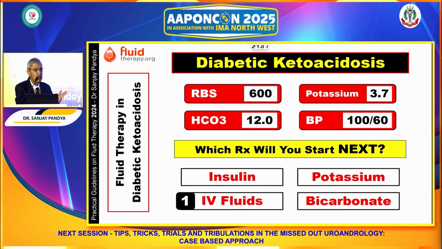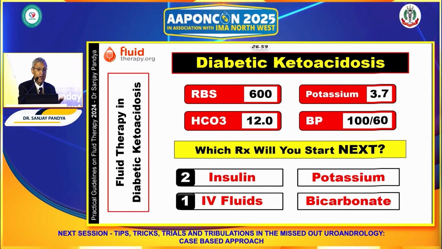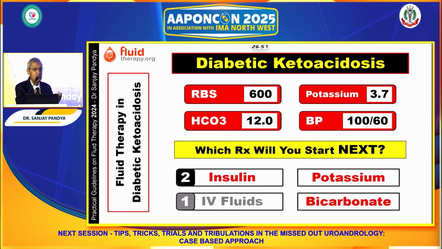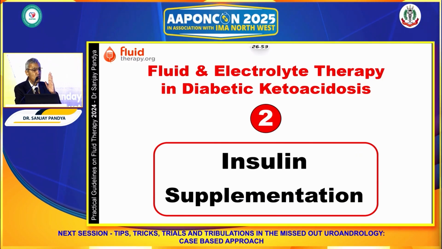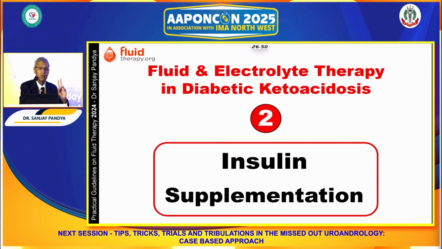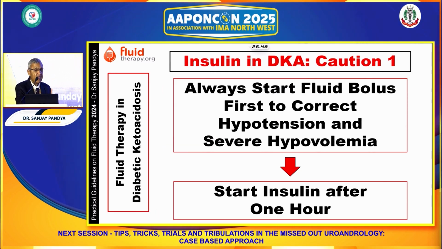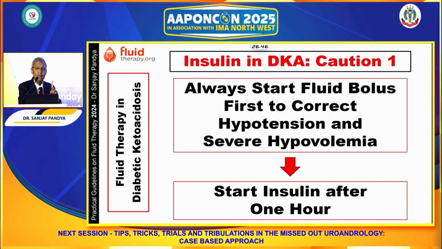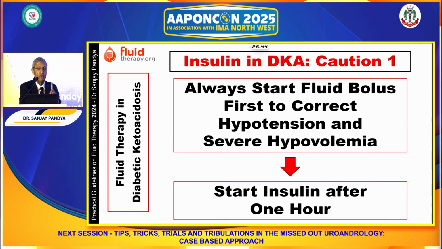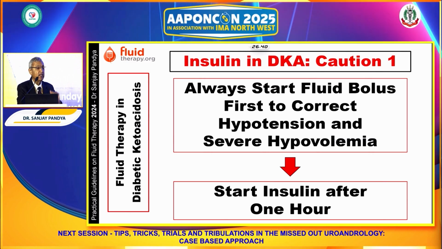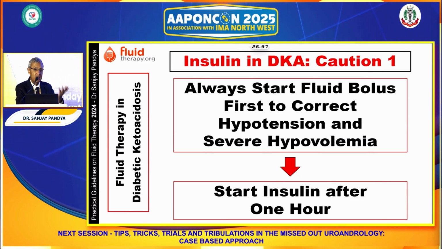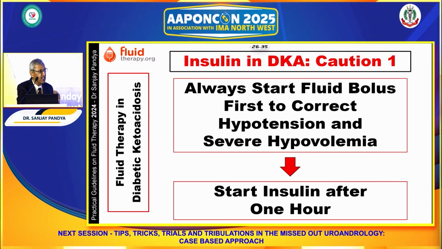After IV fluid, what should be the next step? The answer is that because blood sugar is high, we would like to give insulin. When we want to provide insulin, there are two things we need to remember. Number one, for the first hour, we give IV fluid as a bolus, and subsequently after 1 hour, we give insulin as per the requirement, as per the guidelines.